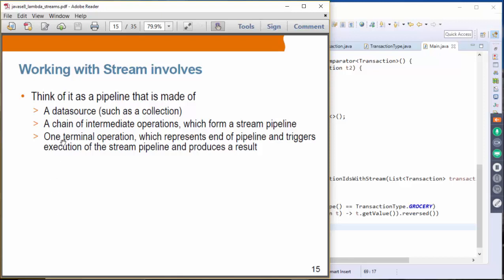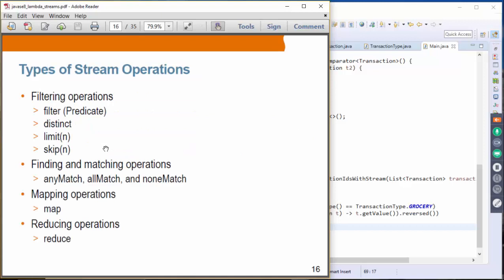This terminal operation represents the end of the pipeline, and it triggers the execution of the stream pipeline and produces the result. As we are going to see in the following slide, until the terminal operation is executed, those intermediate operations do not get executed. So the terminal operation is the one that triggers the whole stream processing. And we'll talk about that in a bit more detail later on.